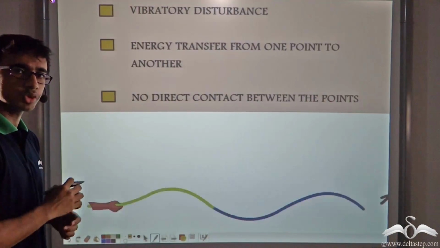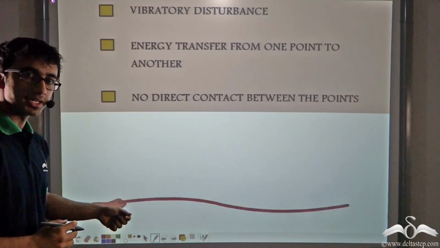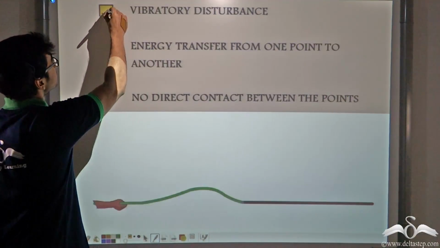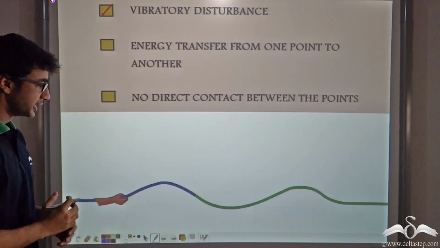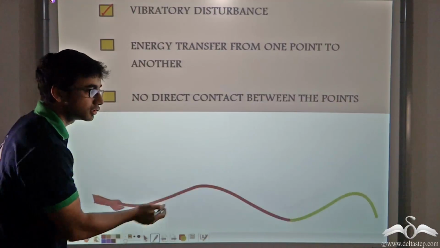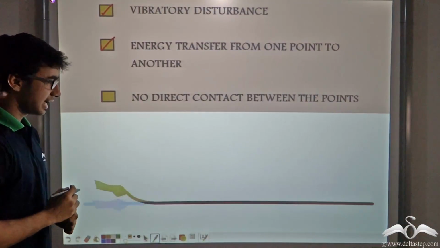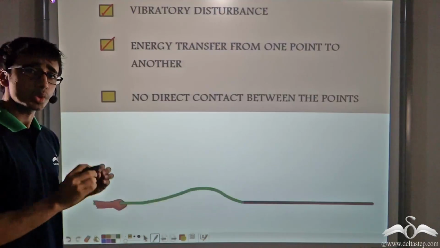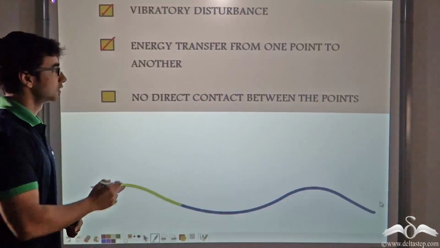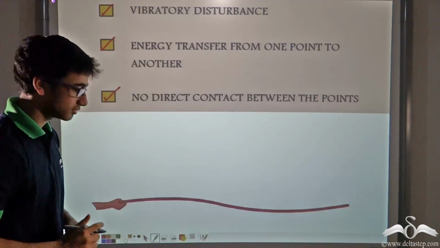So, can we call this a wave motion? Let us find out. Here, as you see, when you move your hand up and down, a vibratory disturbance is created. So, the first criterion, checked. Due to this vibration that is created, the energy is transferred from this point to that point. So, second point, checked. And as you can see from the animation, there is no direct contact between your hand and the fixed support. So, the third point also checked. Thus, this is a wave motion.